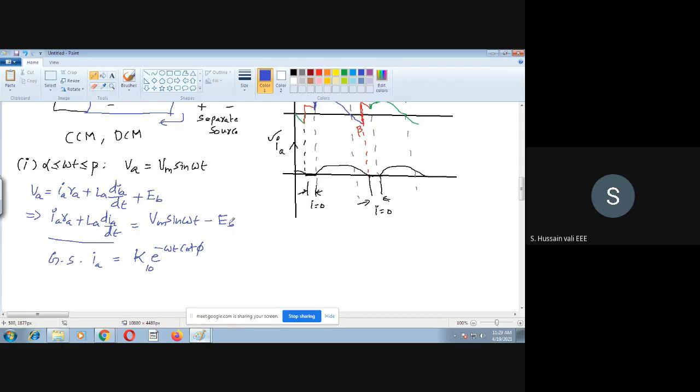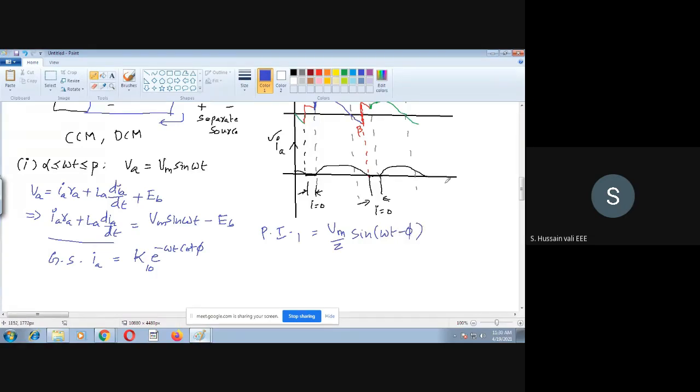So first the particular integral PI1, because of Vm sin omega t. If it is because of Vm sin omega t, it is nothing but a series RL circuit. So for a series RL circuit, what is the current expression in steady state? That is Vm by Z sin of omega t minus phi.